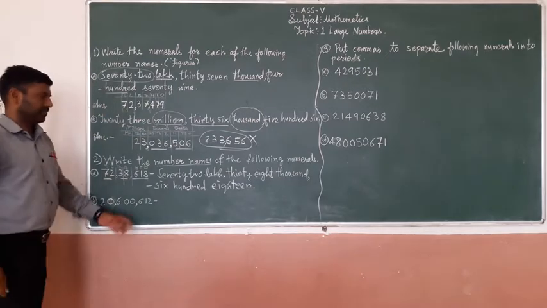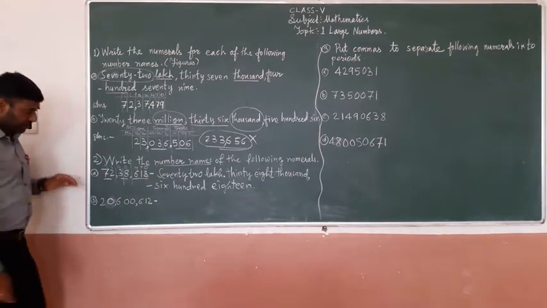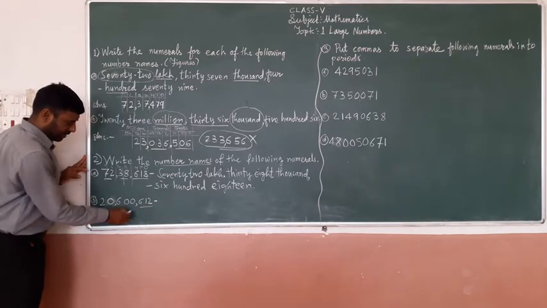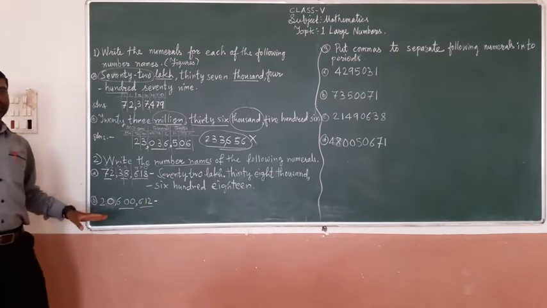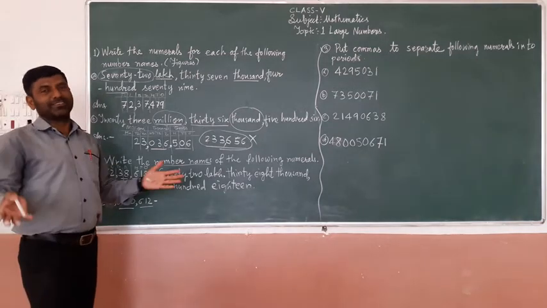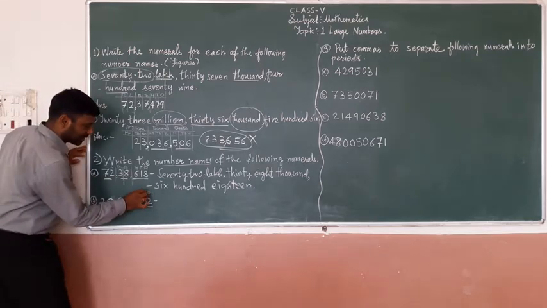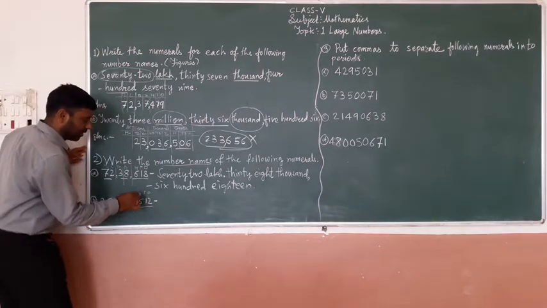618. Got it? Now see the next one. First 3-digit comma, then 3-digit comma. It means this number belongs to the international place value system. And you know the international place value system? Ones place, tens place, hundreds place means first period.